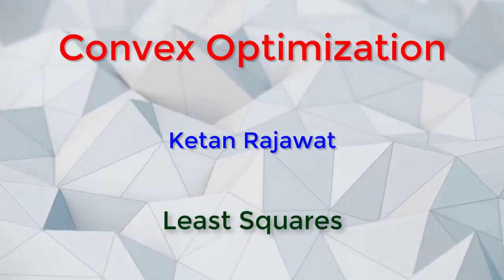Let us look at the least squares problem. The least squares problem was first considered by Carl Friedrich Gauss, who was a mathematician in the early 19th century.